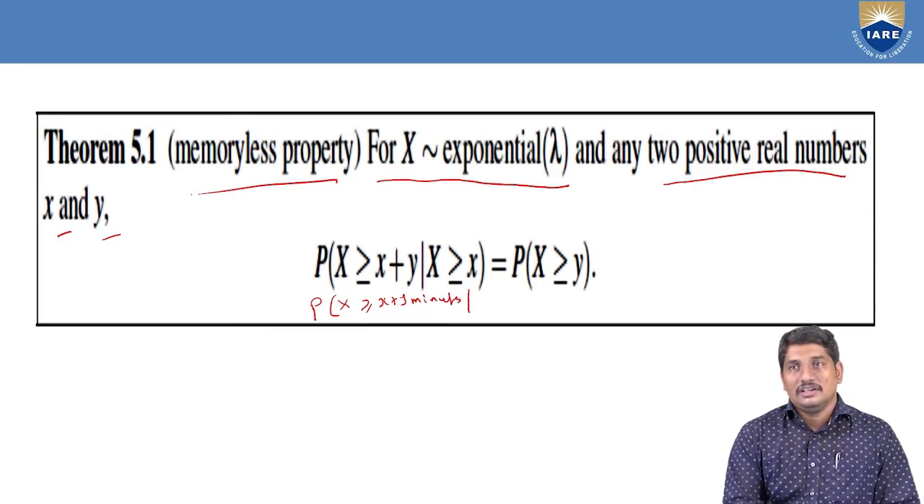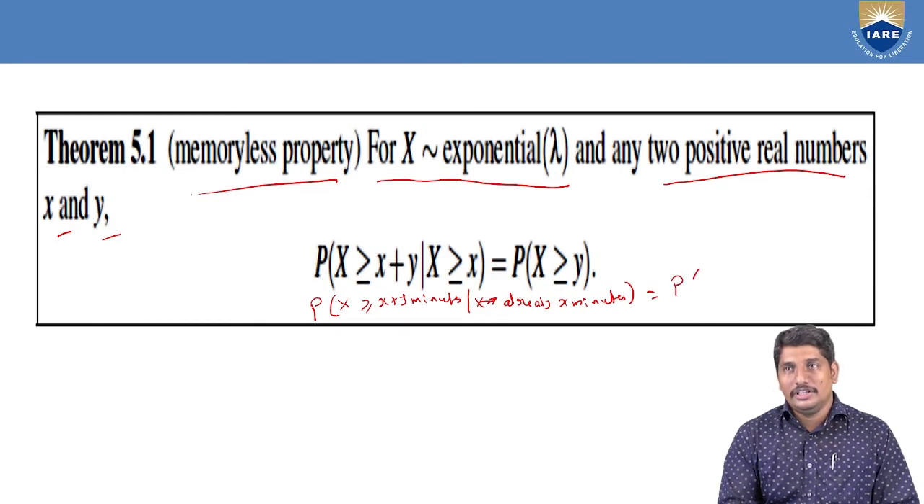That is, the probability of the task finishing after x plus y minutes, given that already x minutes are completed, is equal to the probability that the given task will be completed after y minutes.